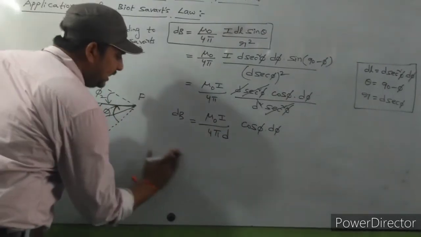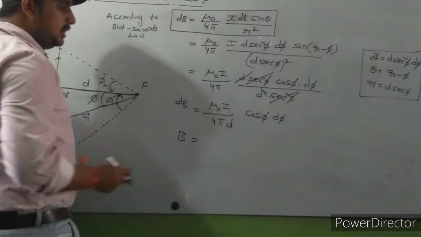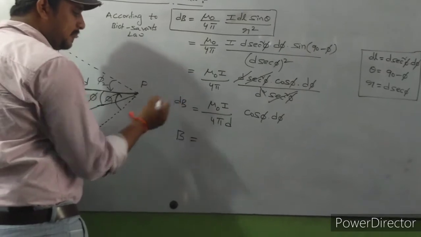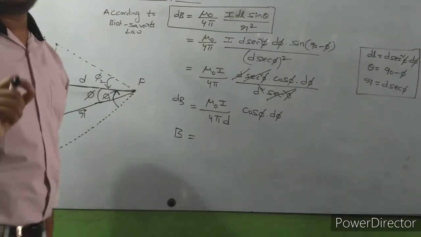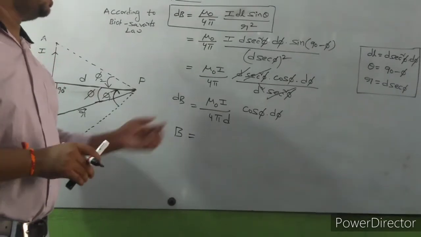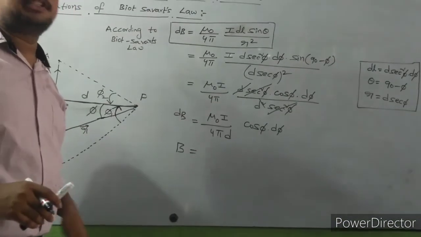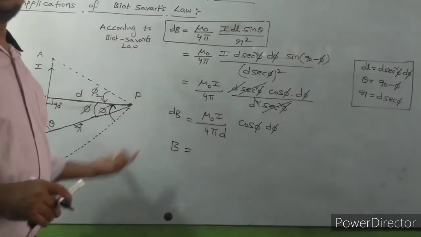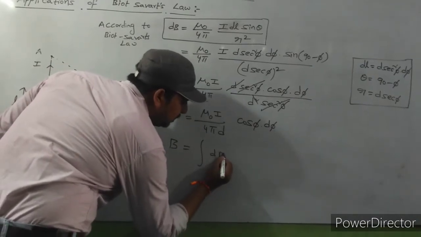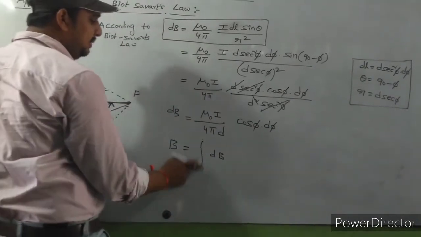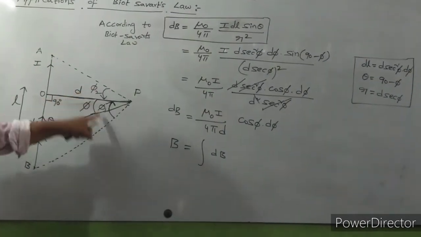So we need to find the total magnetic field. How will we get the total magnetic field? Integration of dB, my dear students. For a long straight wire, first we need to find the small dB values. If we know the small dB, integrating that small dB will give the total magnetic field. Total magnetic field is equal to the integration of dB, and the limits here are phi 1 and phi 2.